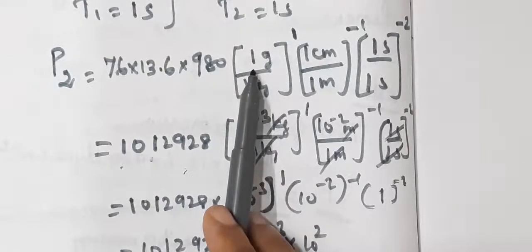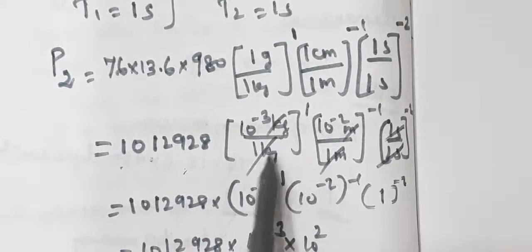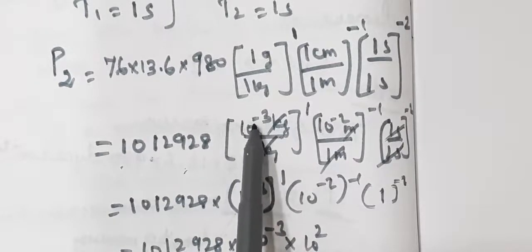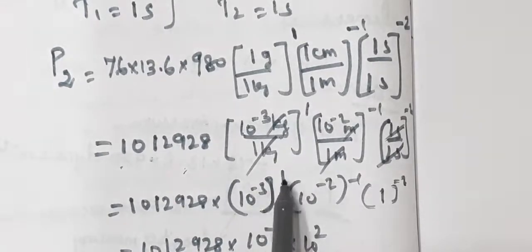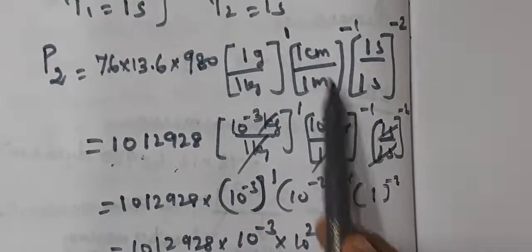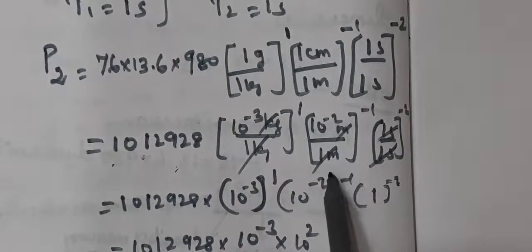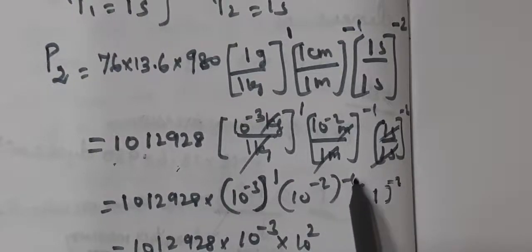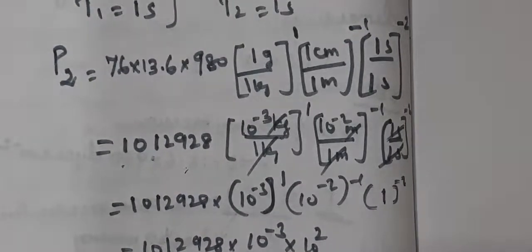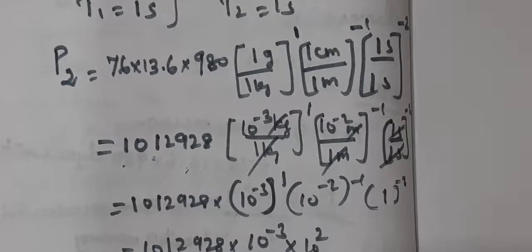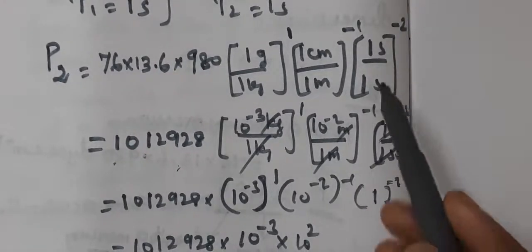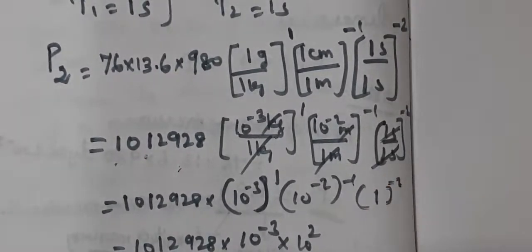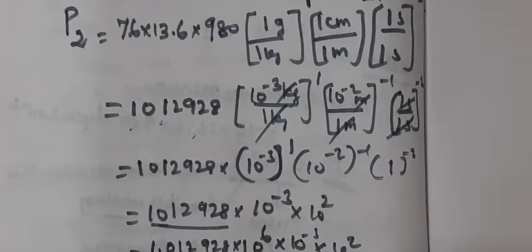So 10 power minus 3 kilogram by 1 kilogram, kilogram gets cancelled, 10 power minus 3 the whole power 1. Then 1 centimeter we can write as 10 power minus 2 meter, meter gets cancelled, 10 power minus 2 the whole power minus 2, so 10 power 2, since minus into minus is plus. And 1 second by 1 second gets cancelled, so we take it as 1.